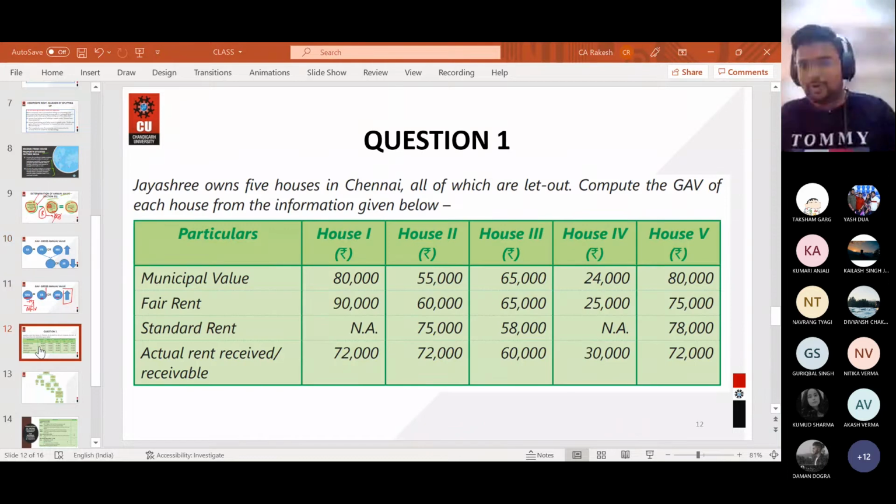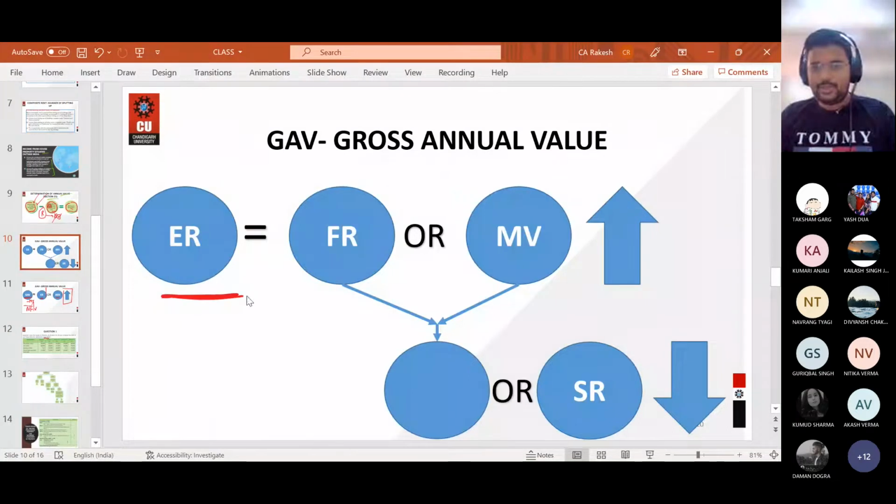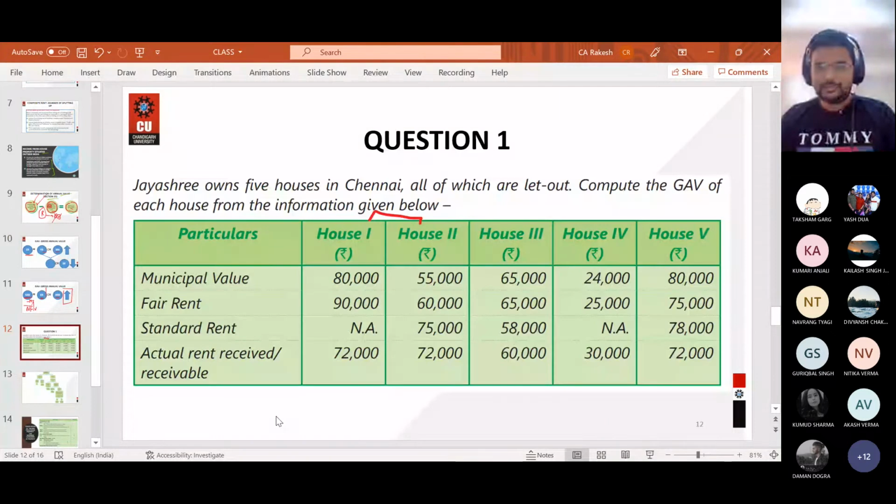Okay, question number 1. You need to calculate gross annual value for house number 1, house number 2, house number 3, house number 4, and house number 5. I will solve first 2 parts for you and then other parts you will tell me the answer. Make sure that you are fully aware of this formula. First of all, you need to calculate expected rent, fair rent or municipal value, whichever is higher.